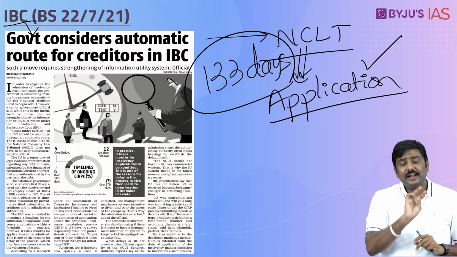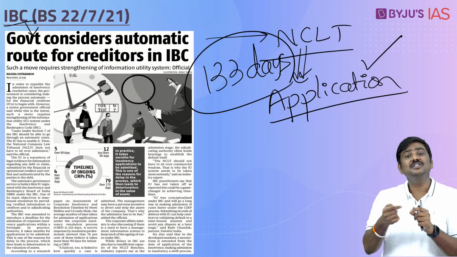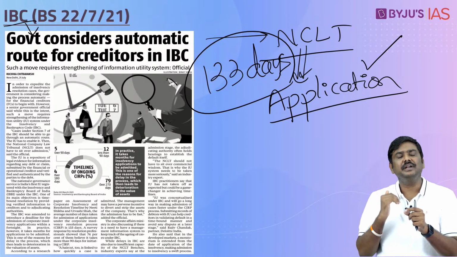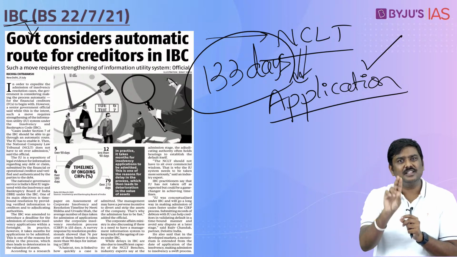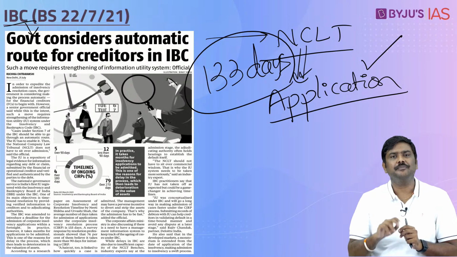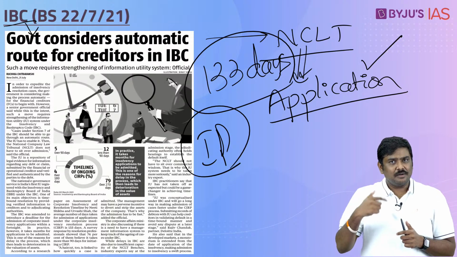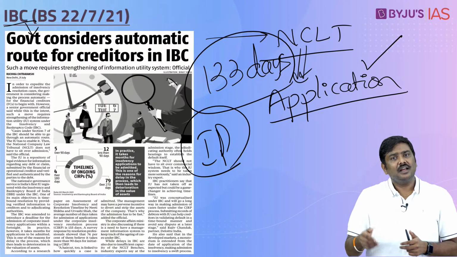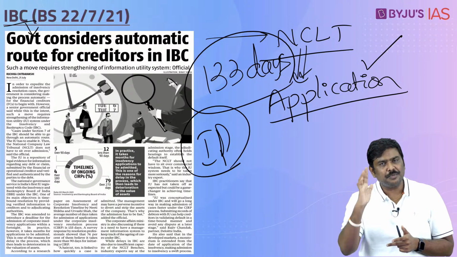Second one, always remember this, until and unless an insolvency resolution process is admitted, the resolution professional is not appointed. That is, the insolvency professional, IP, is not appointed. Once the case is admitted, the NCLT along with the committee of creditors decide who should be the insolvency professional.